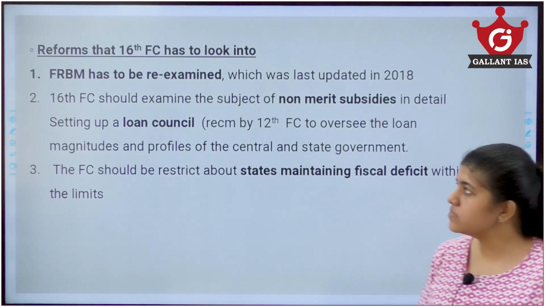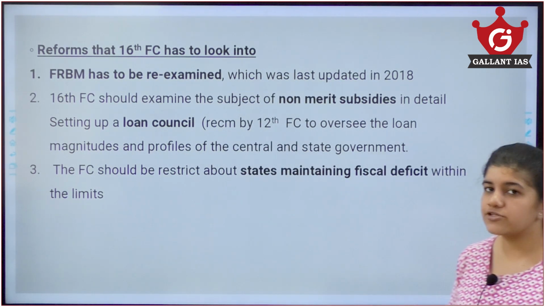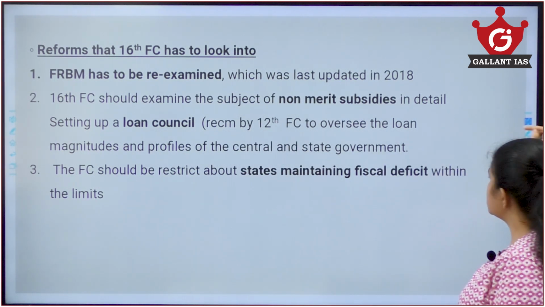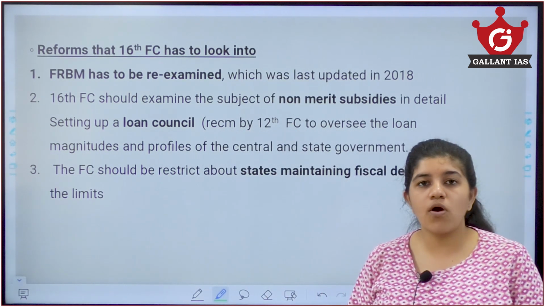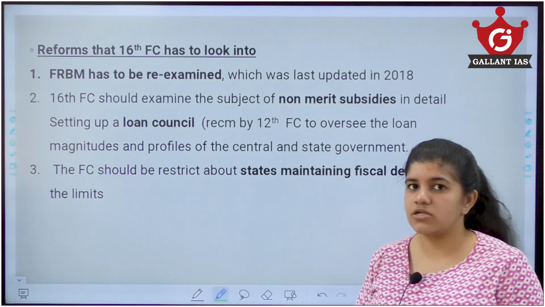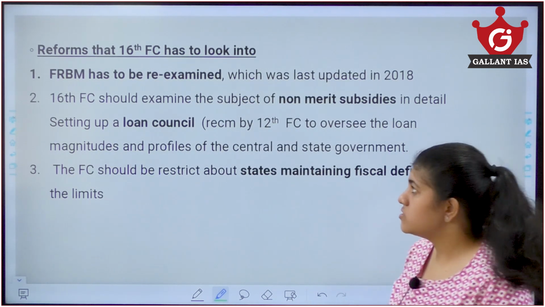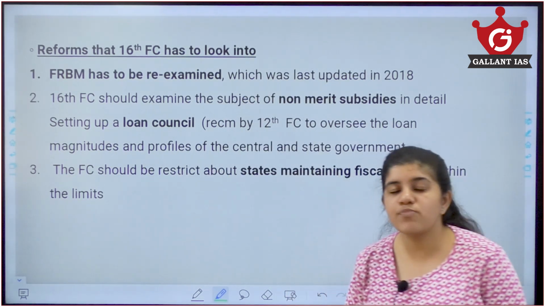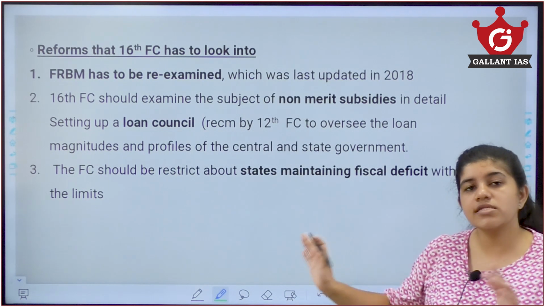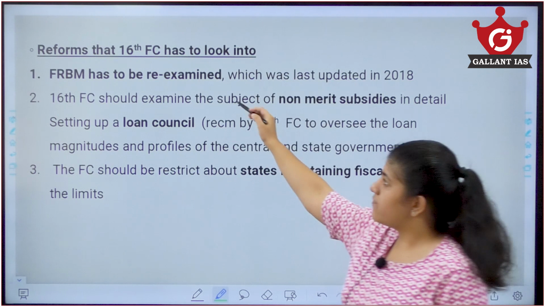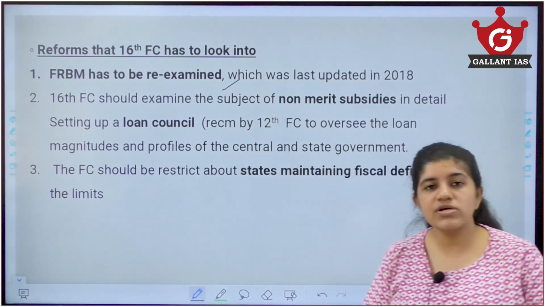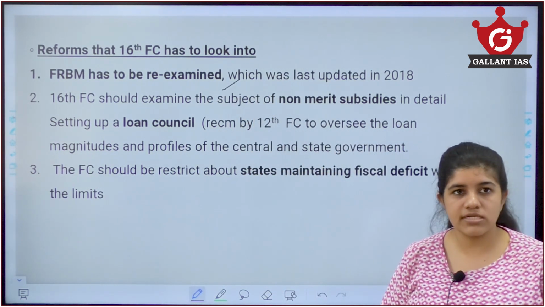Now, what are the reforms that the 16th Finance Commission has to take care of? This report or this article is written by C. Rangarajan, who was the chairman of the 12th Finance Commission. So these are some of his recommendations, or this article is completely about his point of view of what the 16th Finance Commission should be able to check and do. Like the FRBM Act has to be re-examined. It was last amended in 2018.